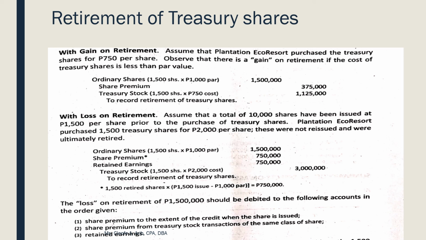Now, assuming na hindi mo na talaga ito na-reissue, itong treasury na to, upon buyback, ang ginawa mo, na-retire mo na siya, so hindi mo na na-reissue. So, kung hindi na na-reissue, wala na talaga tayong number 2. Hindi na talaga mangyayari yung share premium from TS. So, since walang number 2, anong sabi? Pag hindi enough yung share premium from OS, we use your retained earnings. So, magkano yung sinarge na retained earnings this time? 750,000. So, that's how you retire treasury shares.